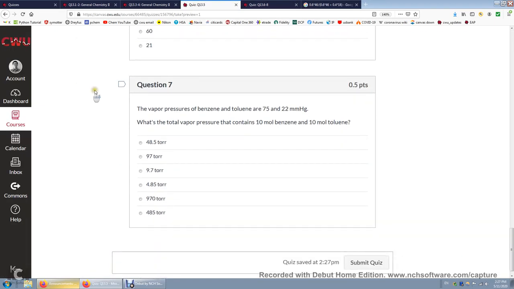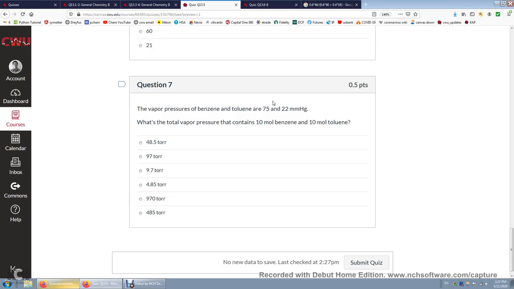Let's get back to question 7. If the vapor pressure of benzene and toluene are 75 and 22 millimeter mercury, what's the total vapor pressure of a solution that contains 10 mole benzene and 10 mole toluene?